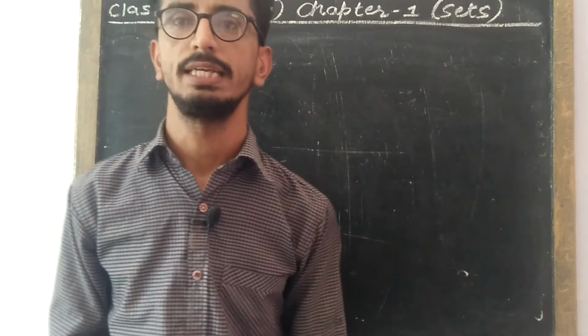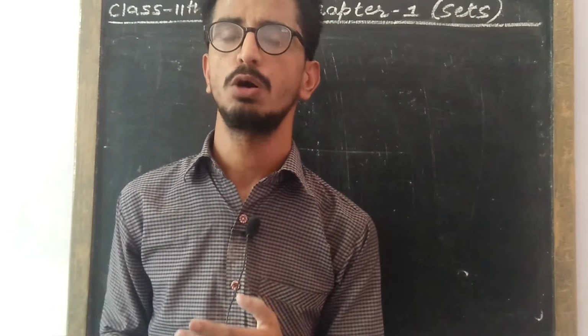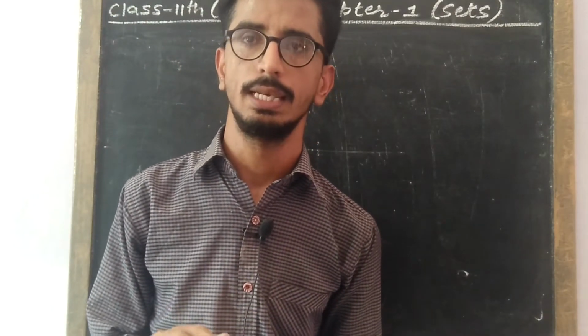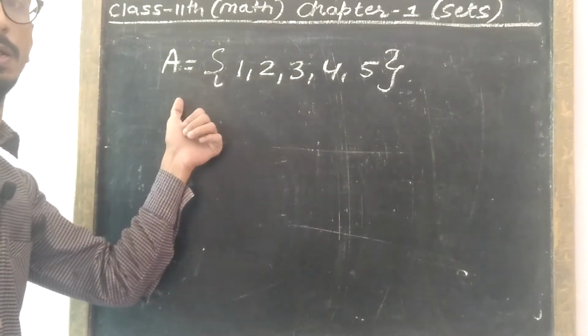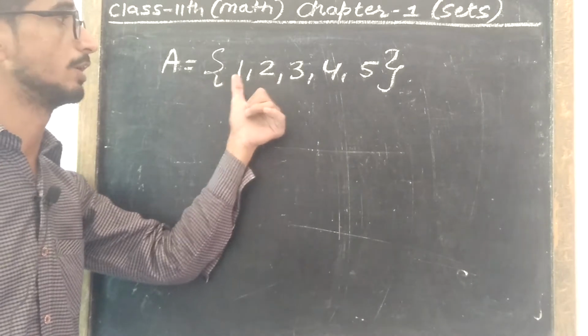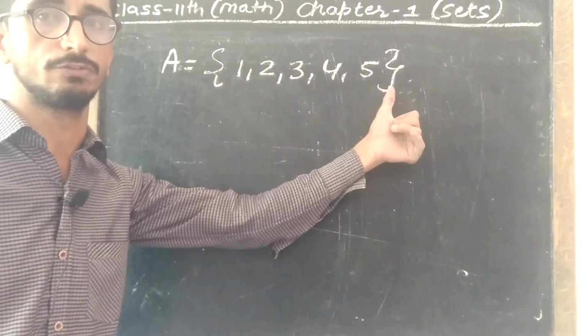Now we will see how the elements belong to a particular set. Let's take an example. This is set A, which has 5 elements: 1, 2, 3, 4 and 5.